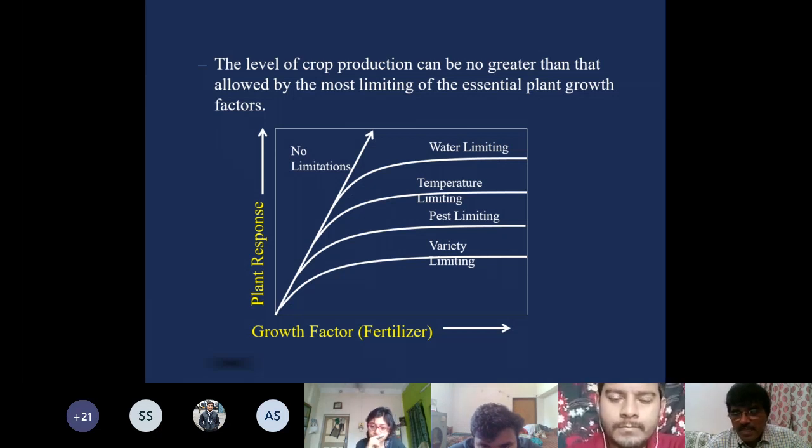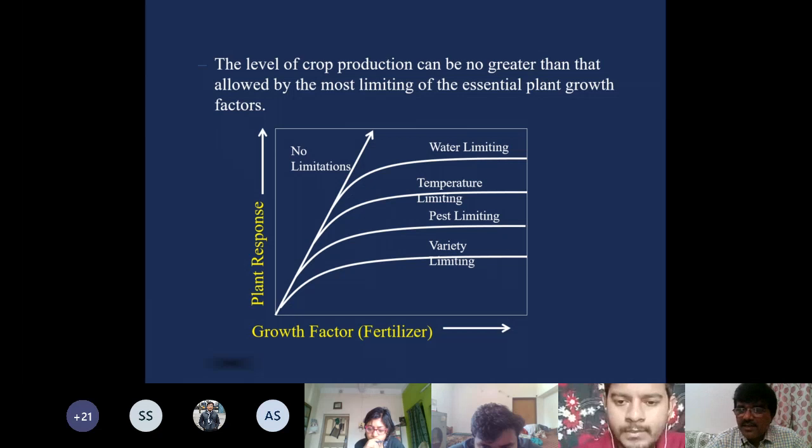For example, there is a road on which only one car can pass. Only one car can pass, and there are 100 cars in the row on the road. So the car which is before you will decide your speed, and in the whole chain, the slowest moving car will determine or decide the speed of the others. So the same analogy can be fitted.